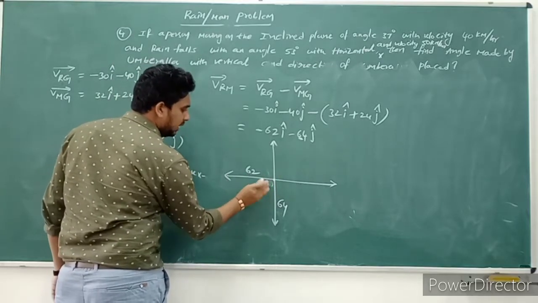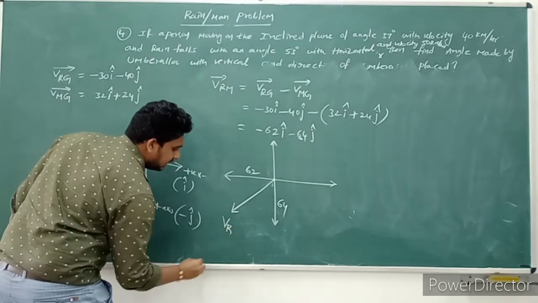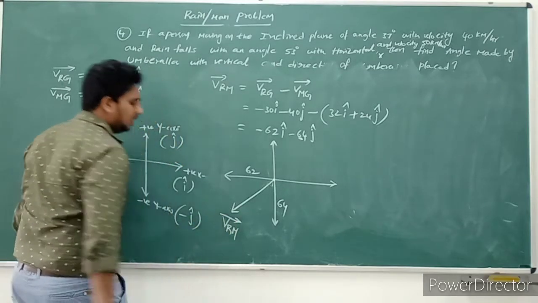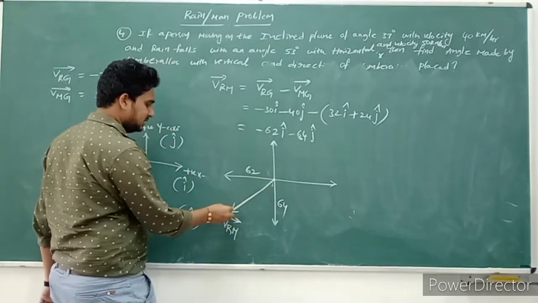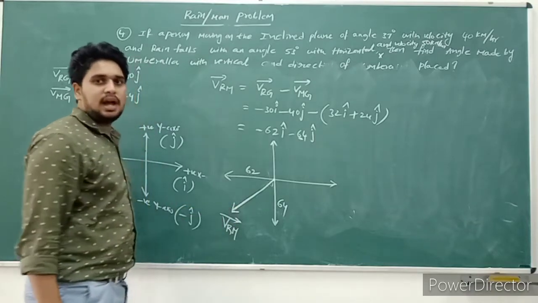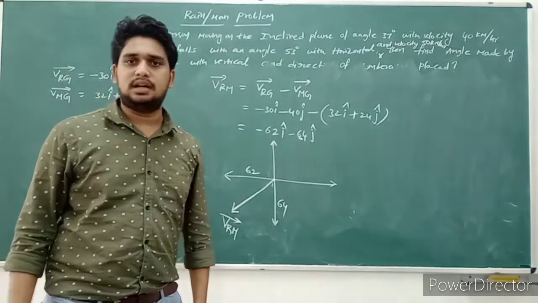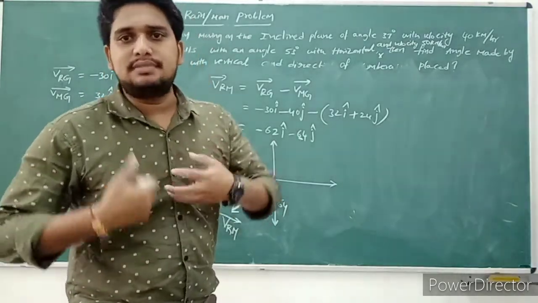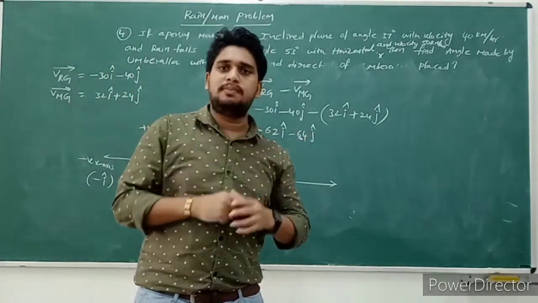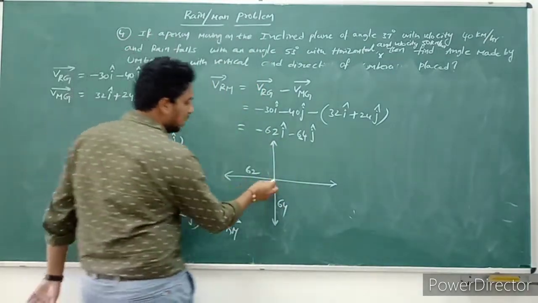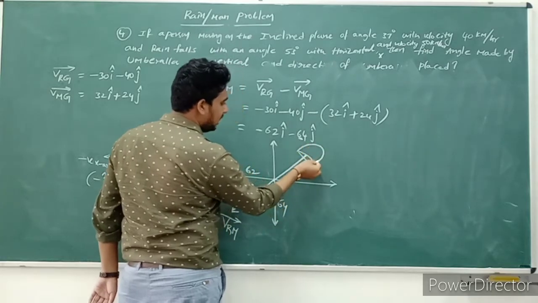Okay. So the rain will fall in the resultant direction. This is the direction of velocity of rain with respect to man. If the rain falls in this direction, the umbrella is always held opposite to the rain falling. Is it or not? So how can we protect ourselves from rain? We have to hold the umbrella in the opposite direction of the rain. So if rain falls like this, the umbrella will be held in the opposite direction like this.